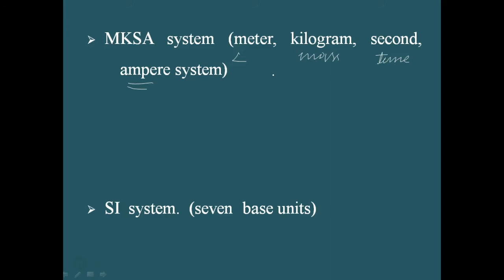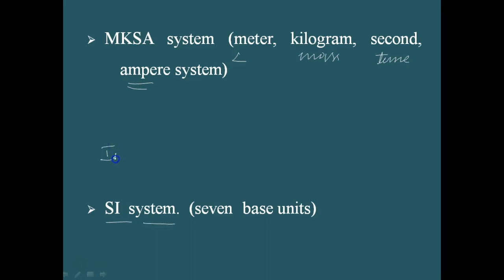Now, the system of units which at present is internationally accepted for measurement, the system of units which we are using in our present world, is called the International System of Units. In short, it is called the SI system. What is it?